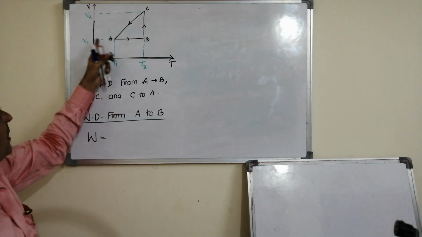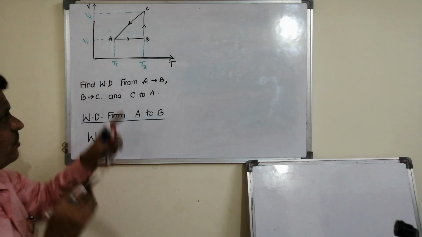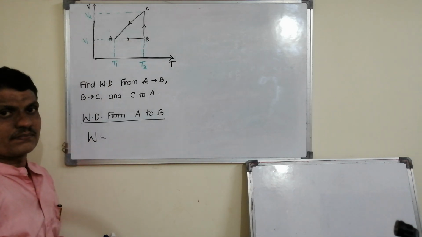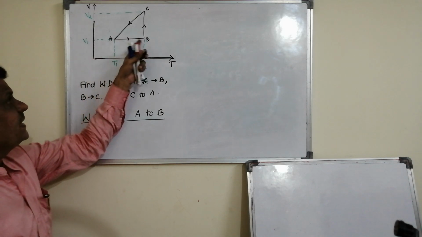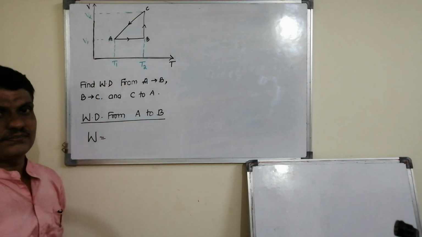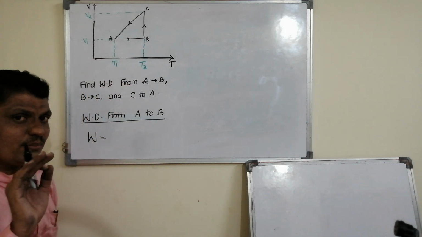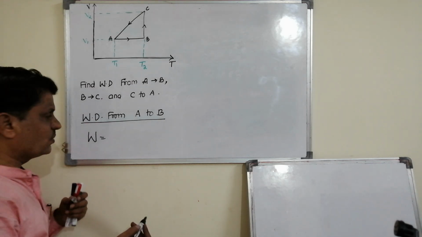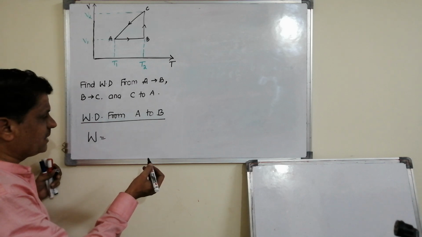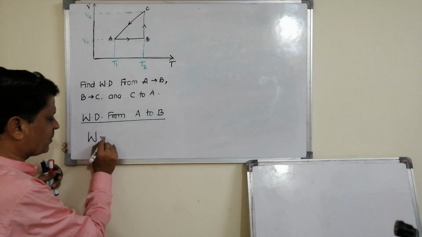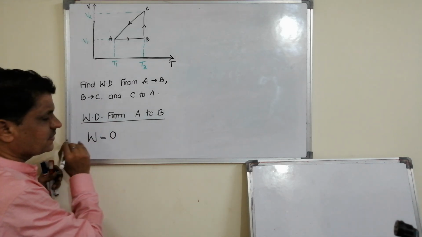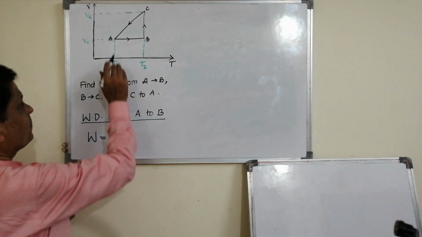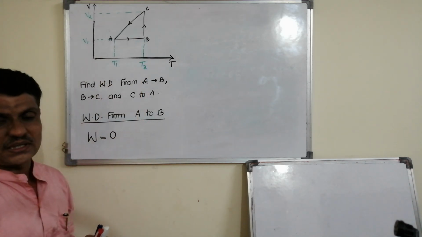At A volume is V1, at B also volume is V1. Means at A and B volume remains the same. When volume remains constant, it is an isochoric process, and work done is 0. Hence from A to B work done is 0.